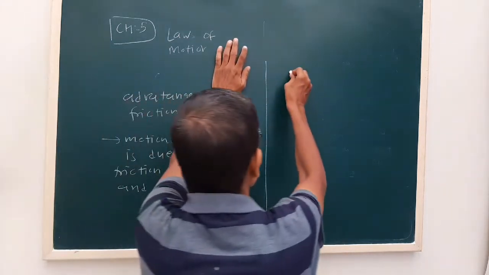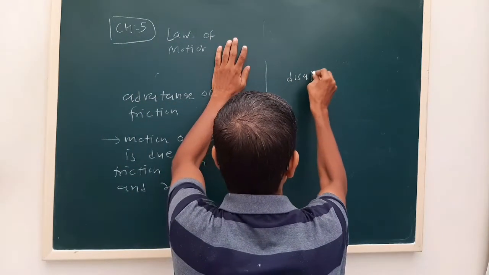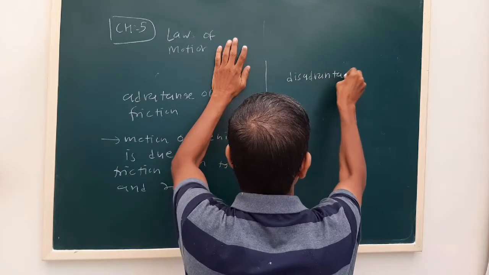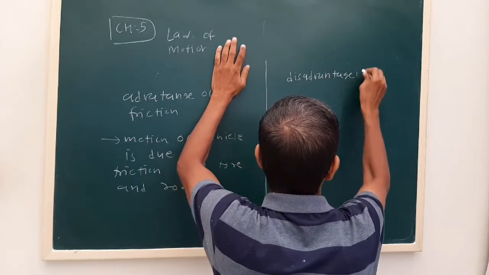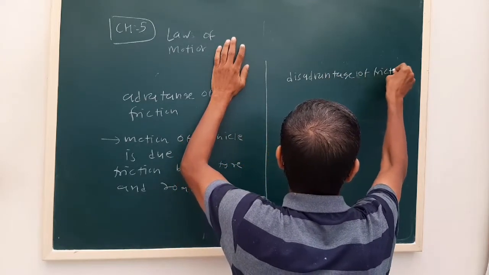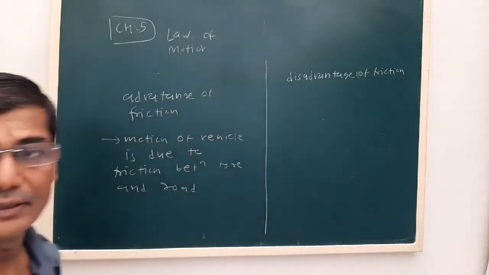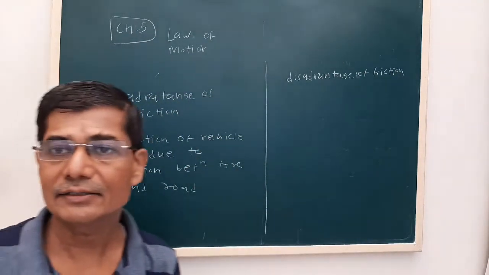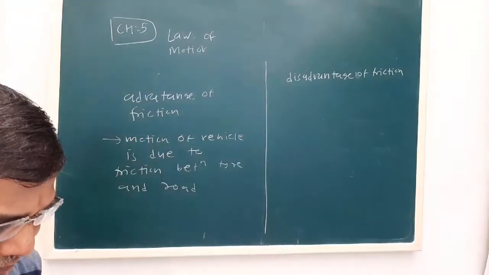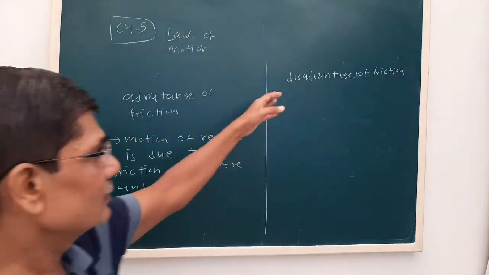Now see the disadvantage of friction. As I told, friction is like fire. Sometimes we want to increase it, sometimes we want to reduce it.